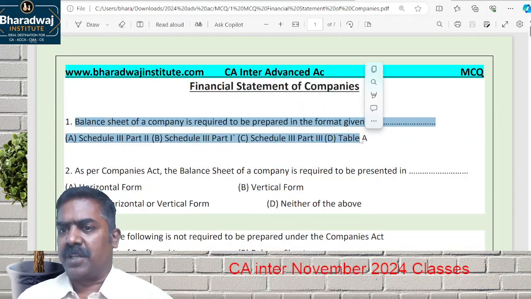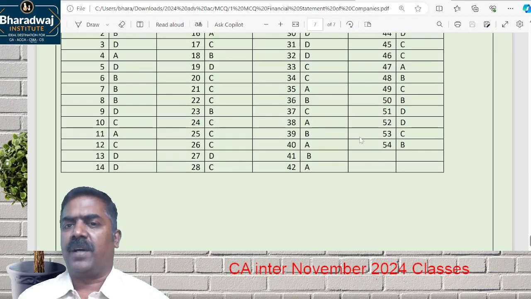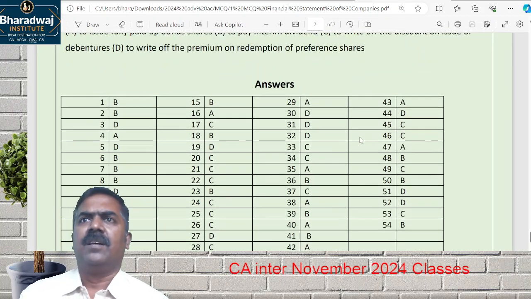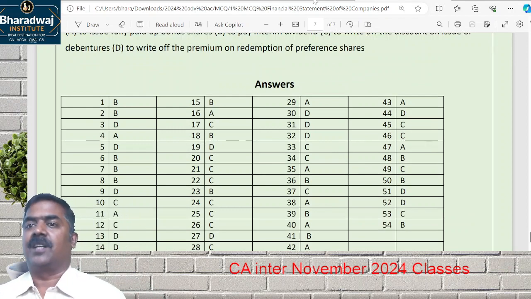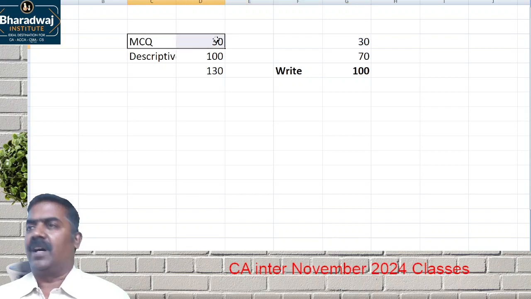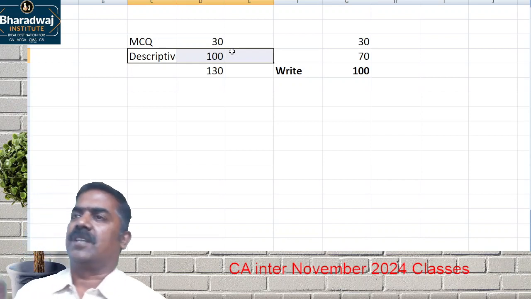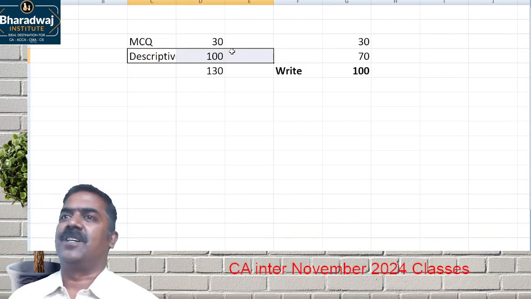It will have a multiple choice question. At the end of the multiple choice questions shared with you, answers will be there, which you have to go through, because that determines our success. If a student scores at least 25 out of 30, where do the remaining marks have to come from? Descriptive questions. Your success is ensured, I would say.